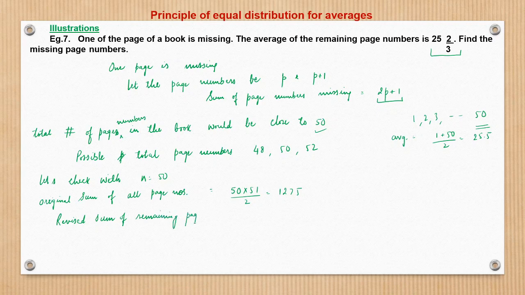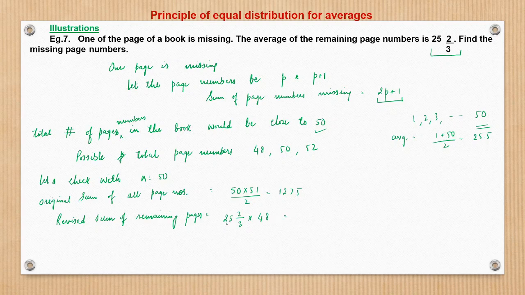The new average is 25 whole 2 by 3, and if 50 pages are there and one page is taken off, the number of page numbers that remains is 48 only.